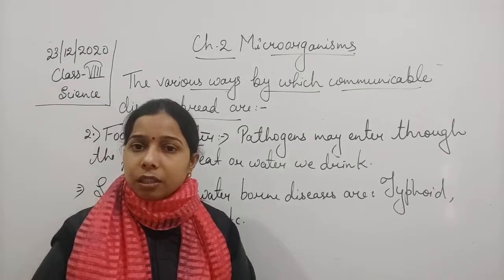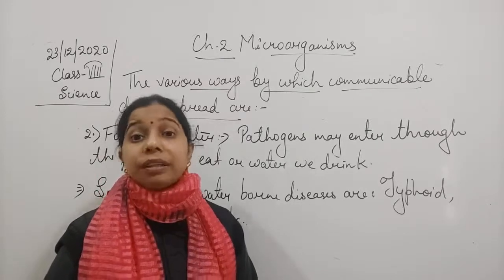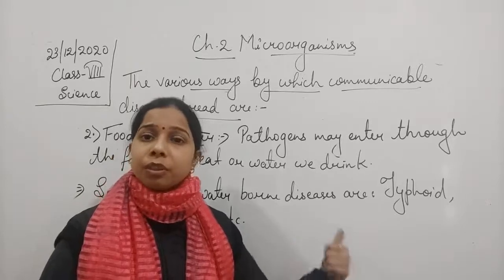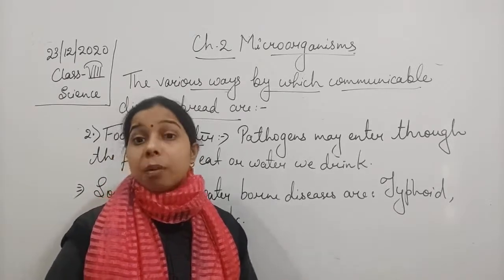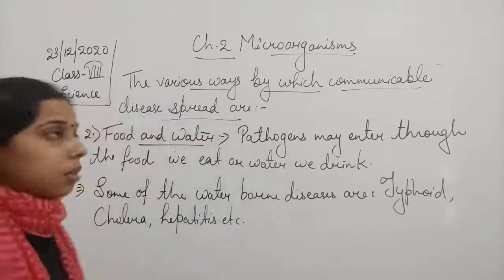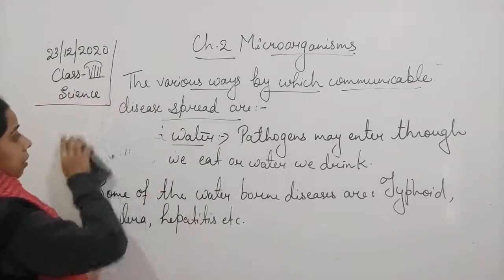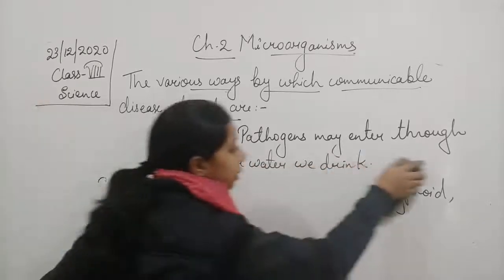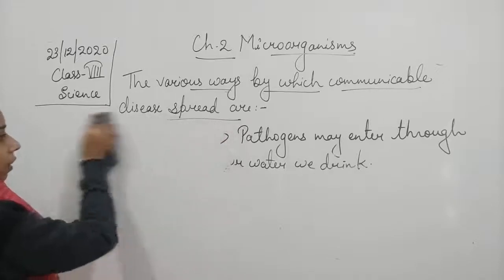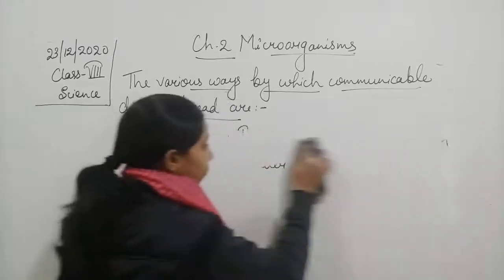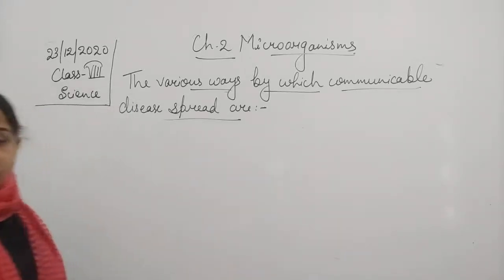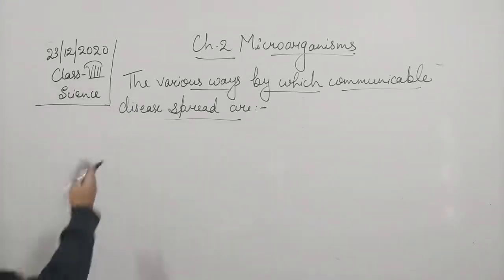Now is there any other medium, students? Yes, through direct contact also. Not only through contact with food and water, but direct contact with a person may also cause the transfer of diseases from that person to a healthy person. So we can also write: through direct contact.